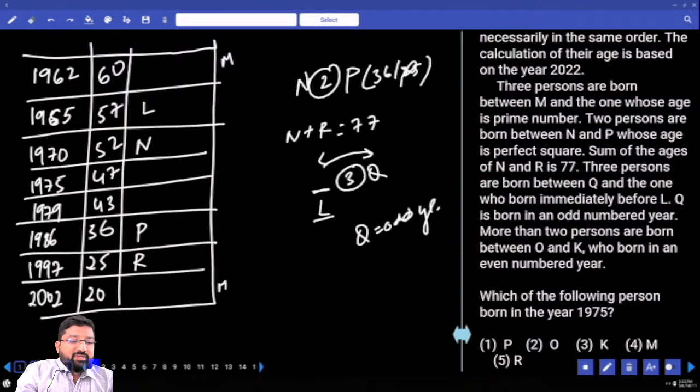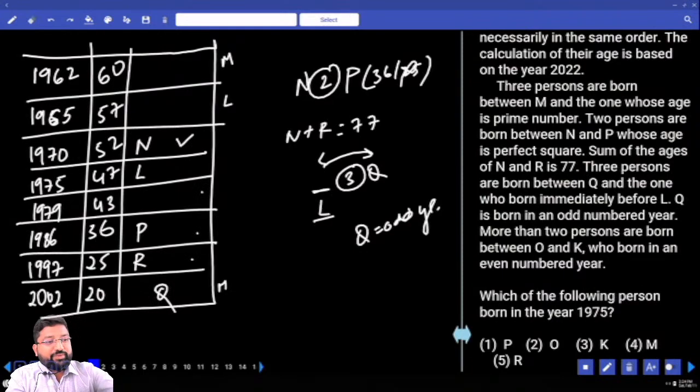Right? Immediately before L is this person, and the gap between that person and Q should be three persons. 1, 2, 3. This is Q. Q is born in 1979. Odd. Happy? Not happy? Happy. So I can fix L there, right? Tell me. If this is L, this is the person who is immediate. 1, 2, 3. If I go for Q, Q becomes even. But according to the clue, Q should be odd.